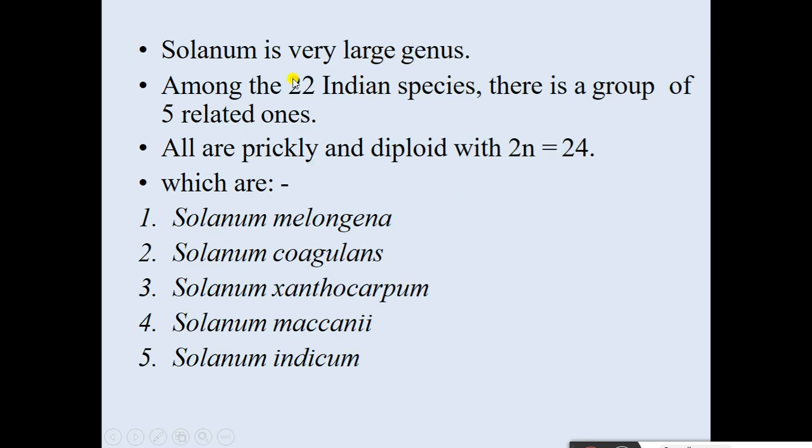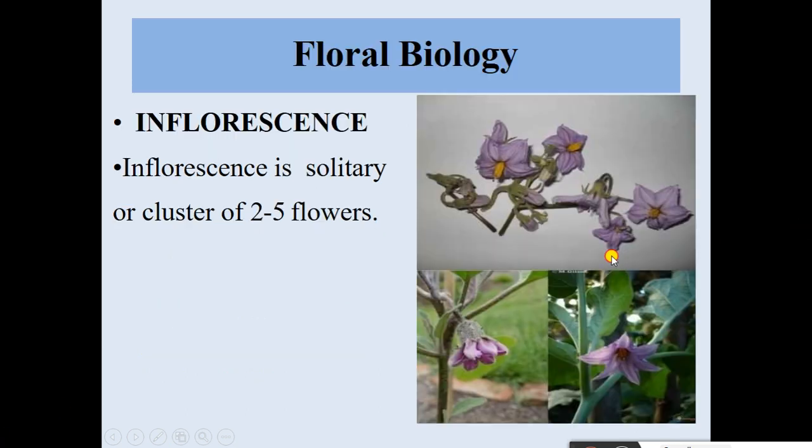Then, Solanum is a very large genus. Among the 22 Indian species, there is a group of 5 related ones. All are prickly and diploid with 2n equals 24, which are the following: Solanum melongena, Solanum coagulans, Solanum xanthocarpum, Solanum macrocarpon, Solanum indicum. These are the species of the brinjal.